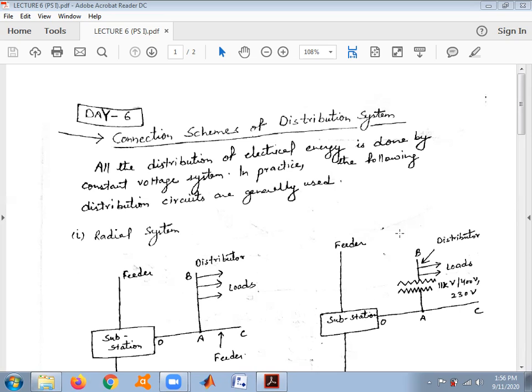All the distribution of electrical energy is done by the constant voltage source. So in practice, the following distribution systems are generally preferred. In every distribution system, we try that the voltage remains constant. In general practice, we use the following distribution systems named as radial system, ring main system and interconnected system.